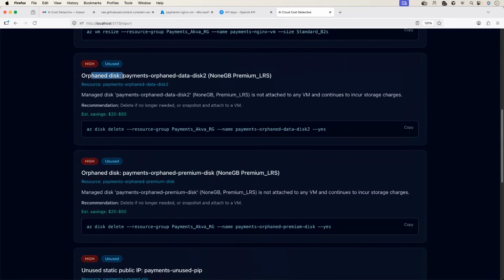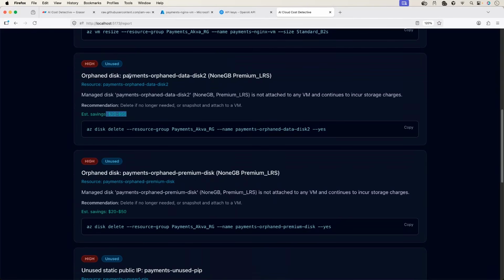Then it mentions an orphan disk. For payments orphaned disk 2, you are going with Premium LRS, but it says you can just go with data disk 2. You don't have to go with the premium tier, and here you can save 20 to 50 US dollars.